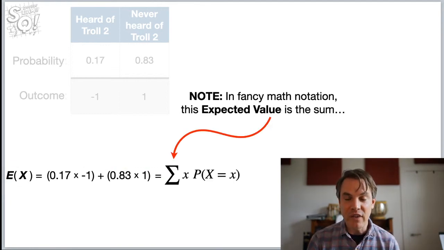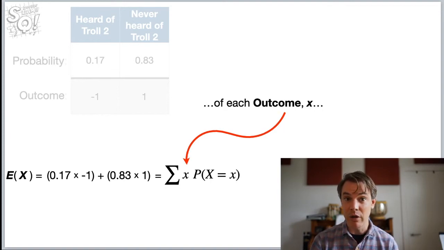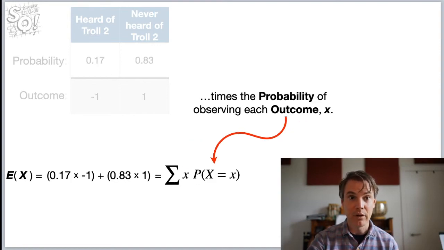Note, in fancy math notation, this expected value is this sum. So it's the sum of each outcome, x, and we'll talk about what x means in a little bit, times the probability of observing each outcome, x.